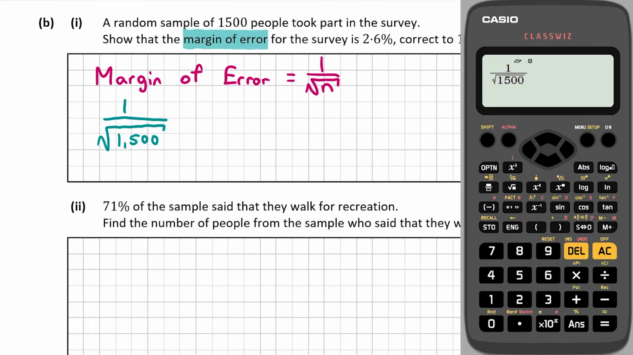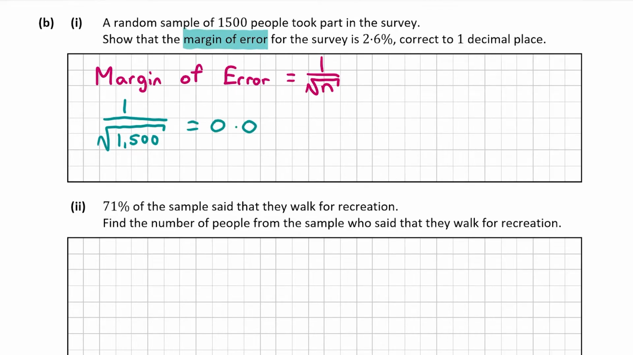And once you have that in, click equals, and you should get 0.025819888897. So 0.0258, that's as a decimal. And remember to convert a decimal to a percentage, multiply it by 100. So multiplying that by 100, we get 2.58%, which to one decimal place is 2.6%, as the 8 will bring the 5 up to 6. So therefore, the margin of error is 2.6%. And that was worth 5 marks.